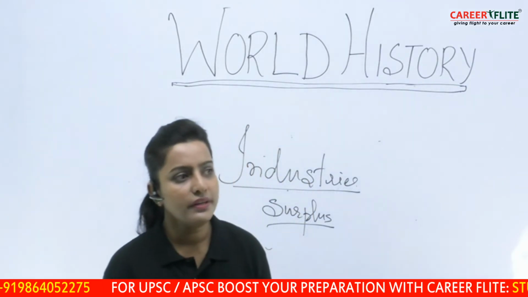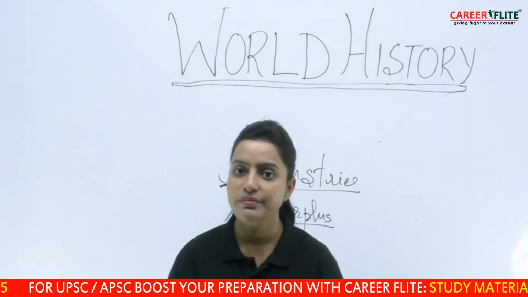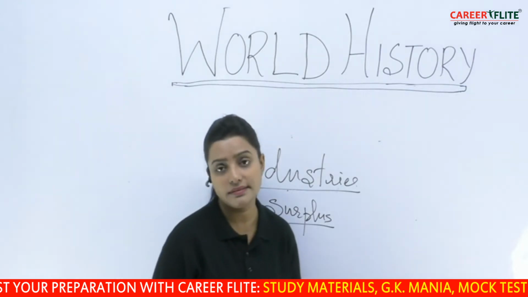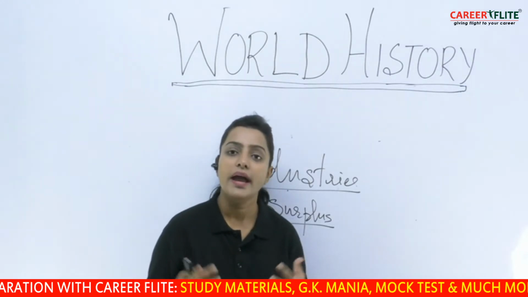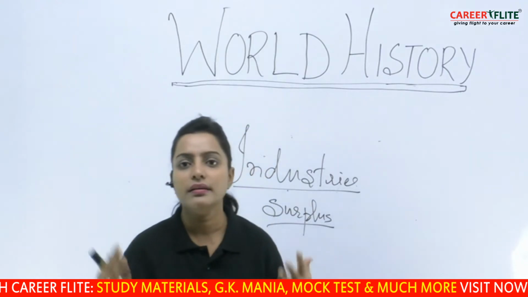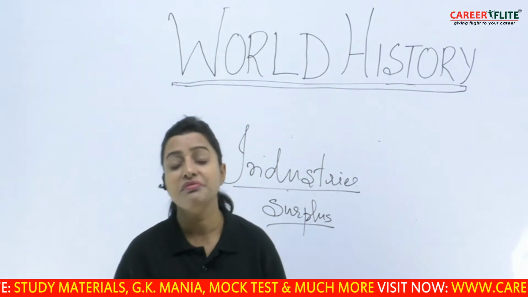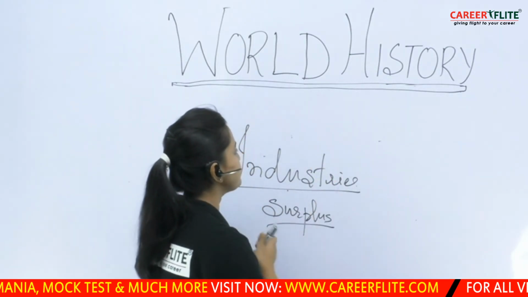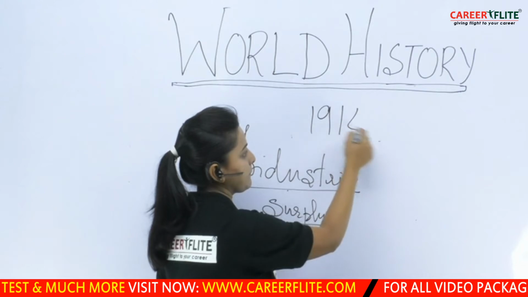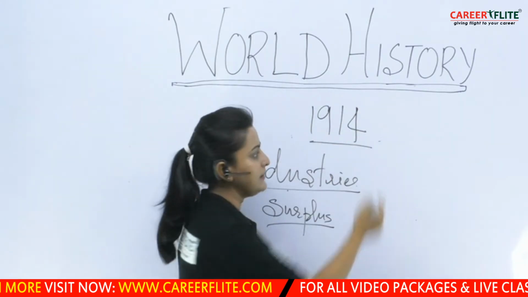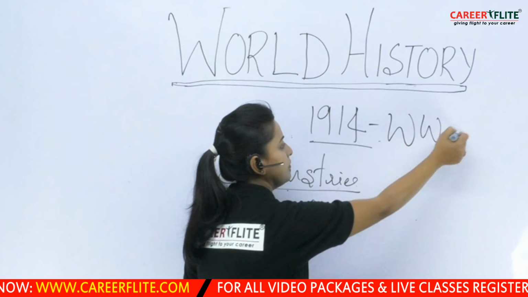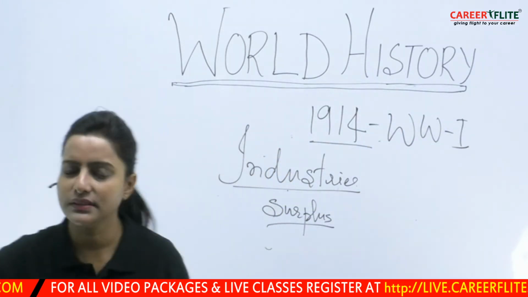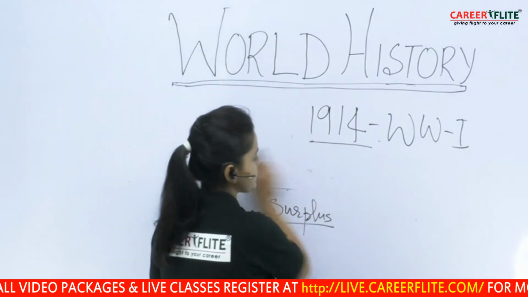So when we sum up all these reasons, where we see colonialism coming up, imperialism coming up, militarism coming up, secret alliances coming up, all these reasons actually compiled together, and that has led to something very huge in this world, which happened in the year 1914. What was that? That was World War One. All these things have led to what we call the First World War.